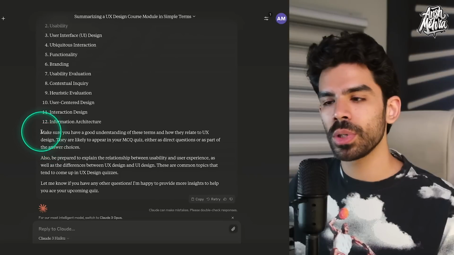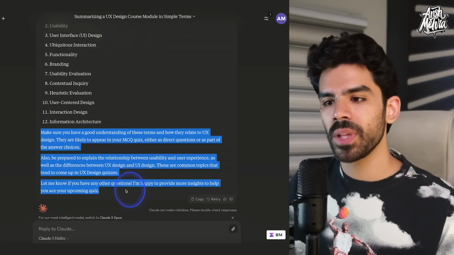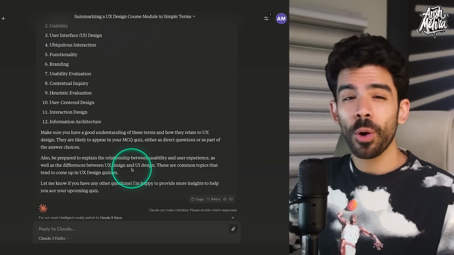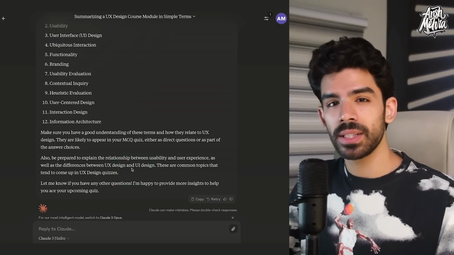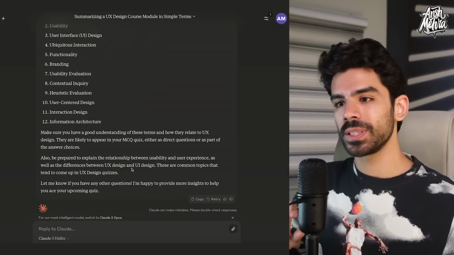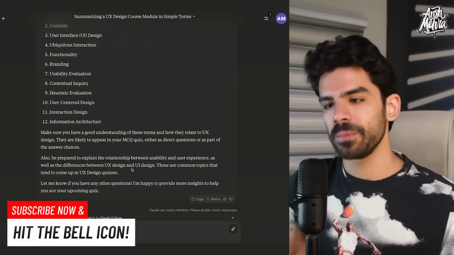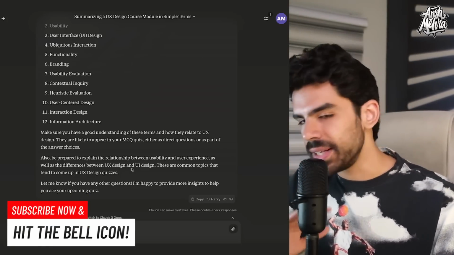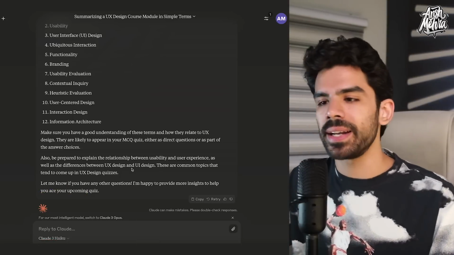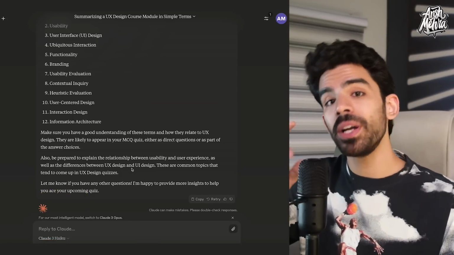And then it is also giving me important guidelines on preparing for my quiz. Now you can obviously see the difference between results that come from a basic prompt versus a well-engineered prompt. Now this specific use case of summarization can help you research on any subject faster by uploading content and saying summarize this as if I'm a 10-year-old.